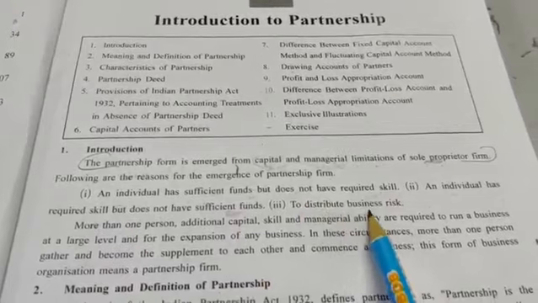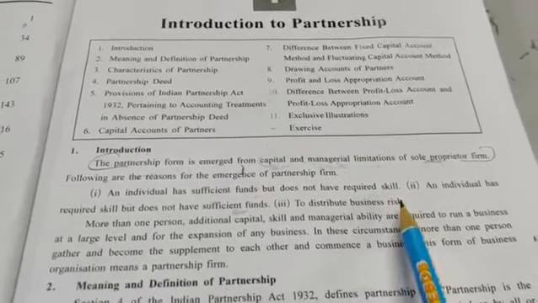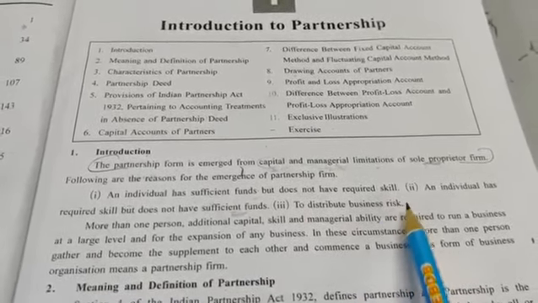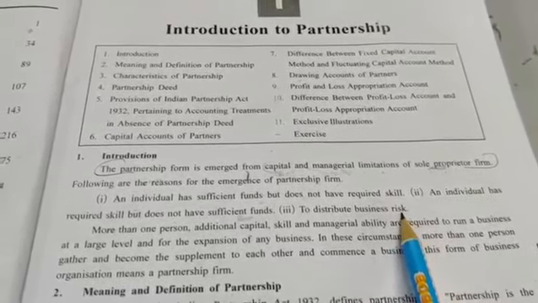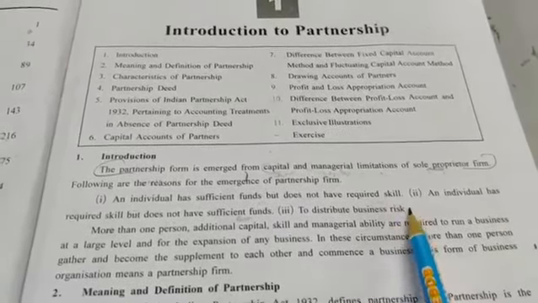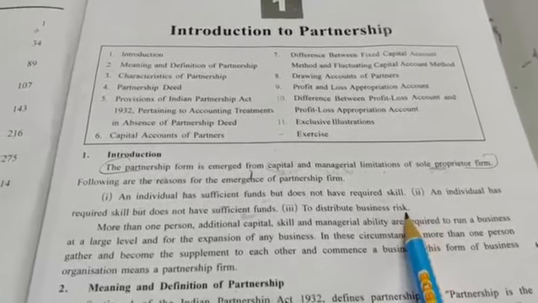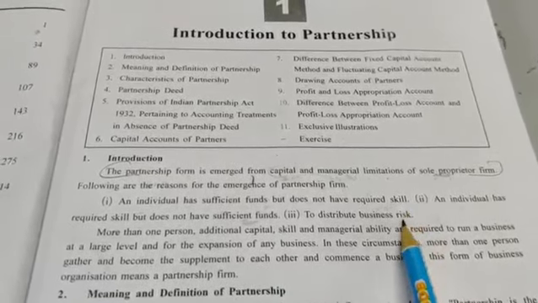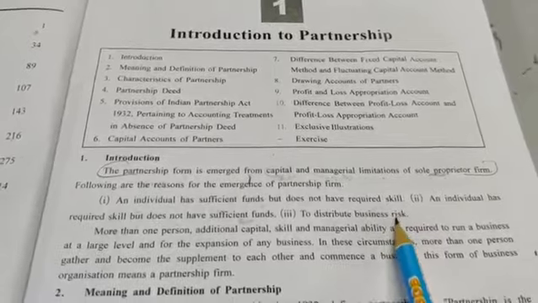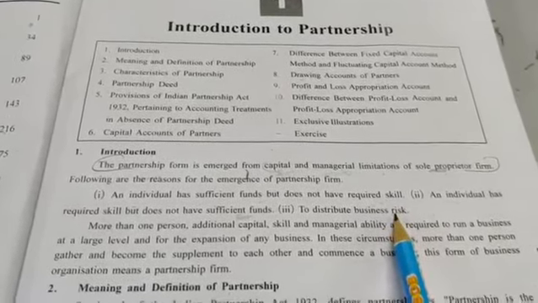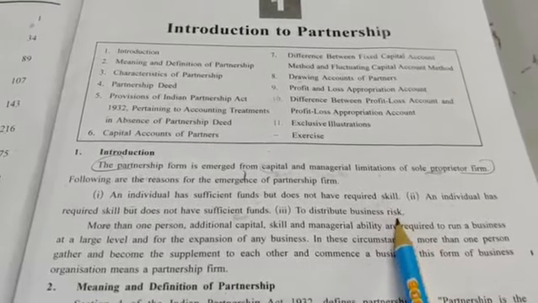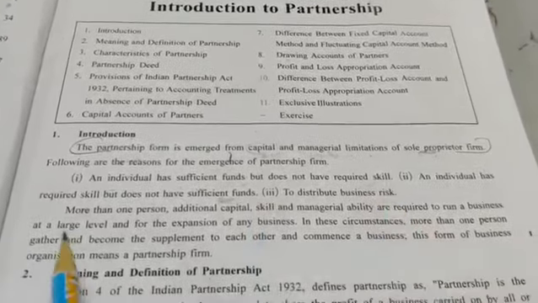Then to distribute the business risk, he does not want to take the responsibility of the business whole and soul on him. So he wants to distribute the risk, that is अगर future में कुछ होता है तो वो अकेला ही होगा जिसको सब कुछ bear करना पड़ेगा losses. So in that case if he wants to distribute the business risk among 2 or 3 persons, then also he can go for partnership firm. So these are the reasons for the emergence of partnership firm.